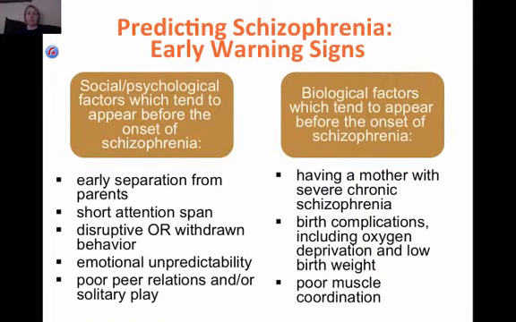All right, so again, make sure you understand the biological piece: dopamine and enlarged ventricles. Make sure you understand the environmental factors, the stress and the maternal flu. Those are the kinds of things that we need to make sure you understand for schizophrenia.